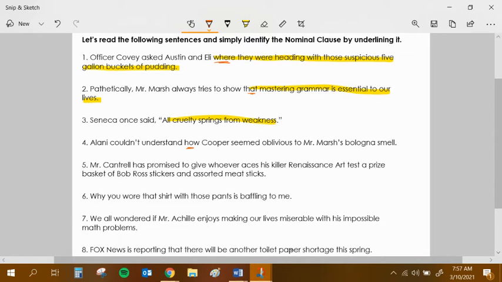Here's this word how, where it's going to begin, and we'd say how Cooper seemed oblivious to Mr. Marsh's bologna smell.